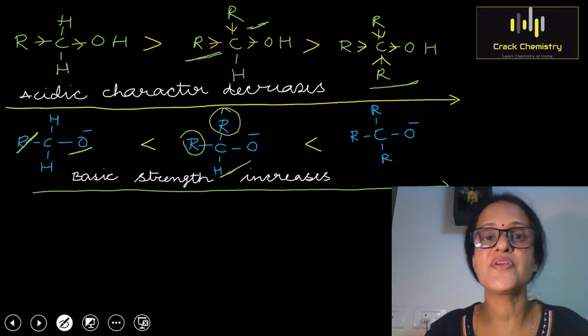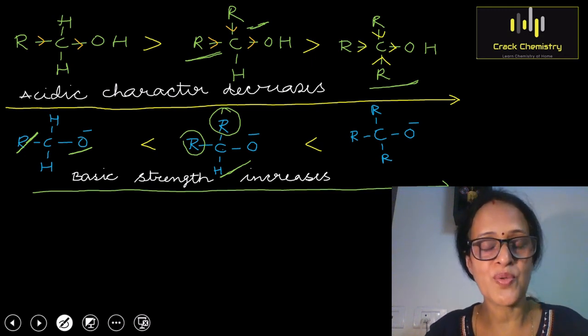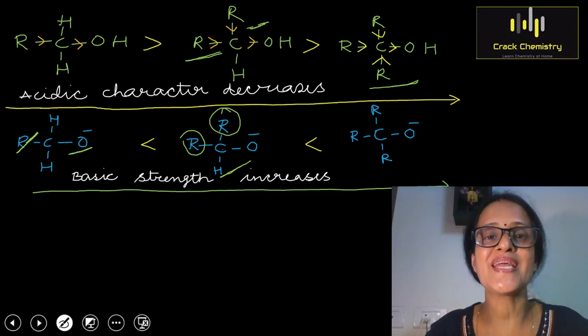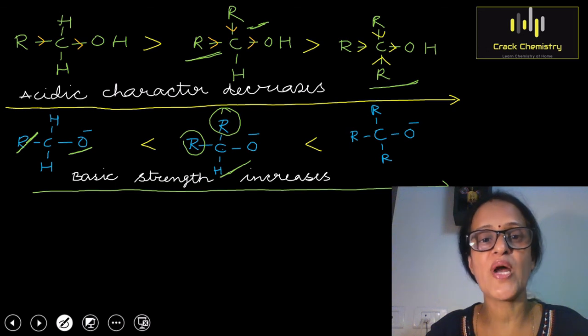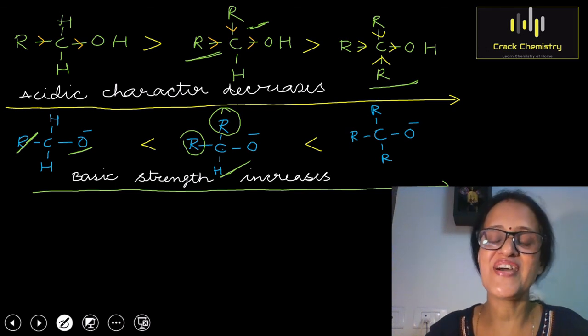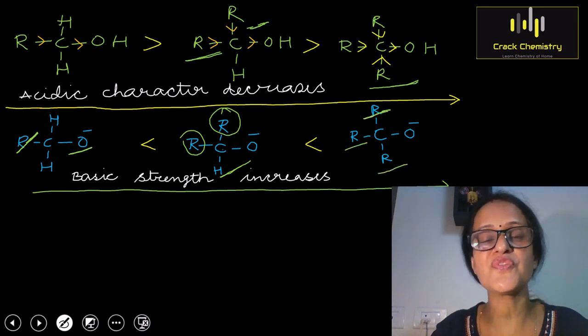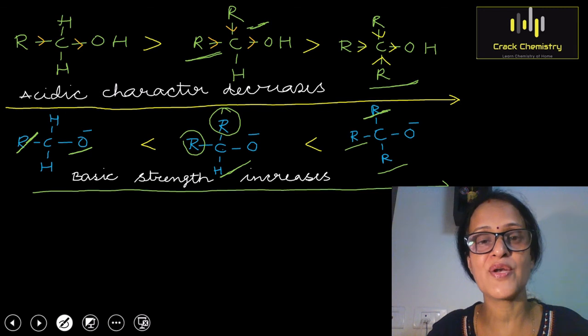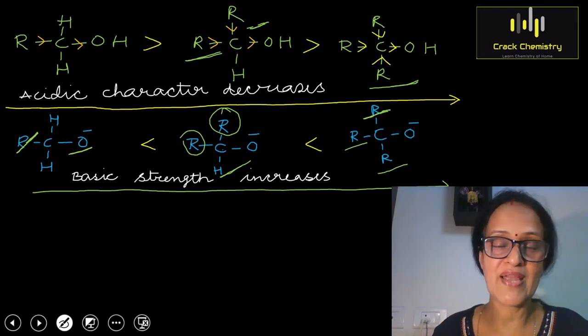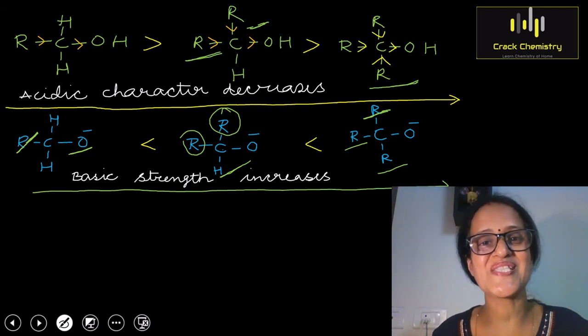Now look at the secondary alkoxide ion, which contains 2 alkyl groups. 2 alkyl groups will show a more electron donating plus I effect. Therefore, the 2 degree alkoxide ion will be more basic than the 1 degree alkoxide ion. And finally, you can understand why the tertiary alkoxide ion is the most basic, because it consists of 3 electron donating alkyl groups, which will increase the electron density on the oxygen atom.